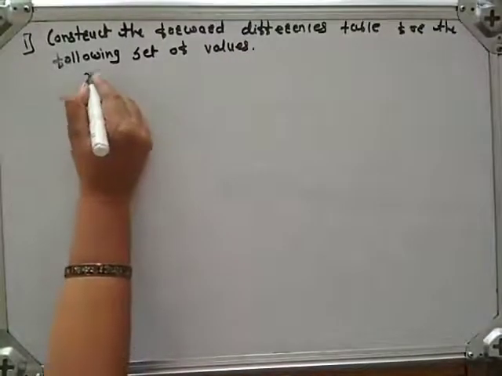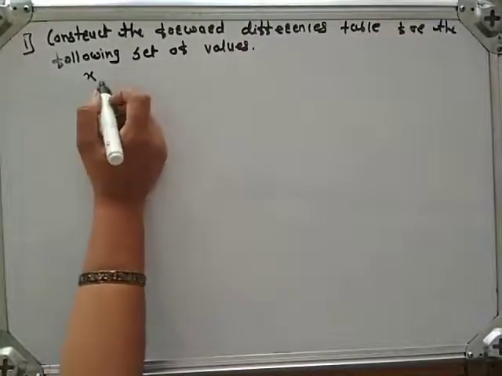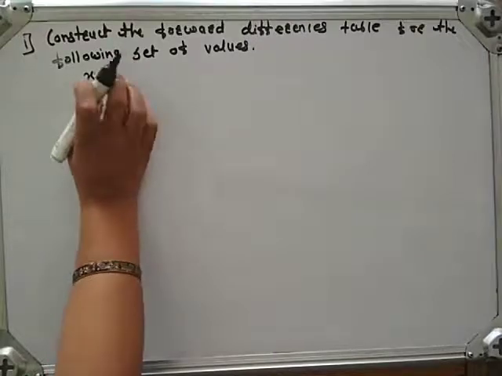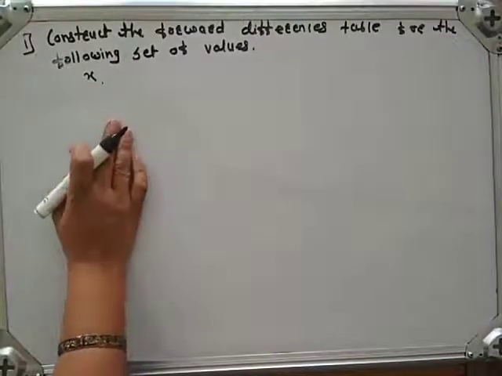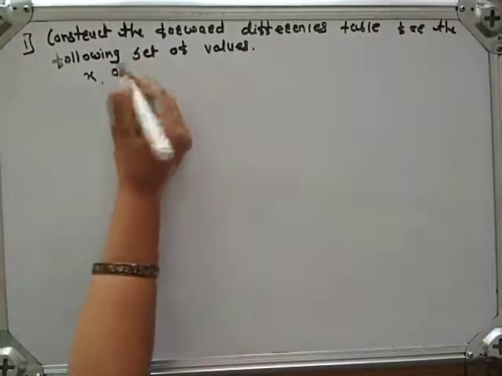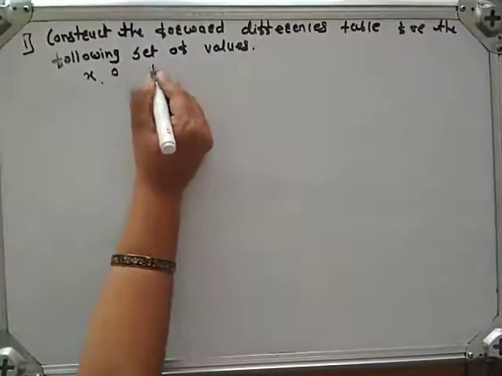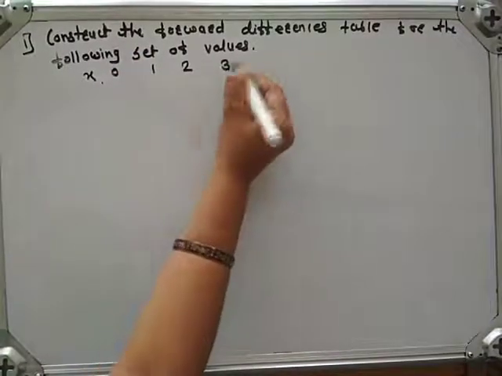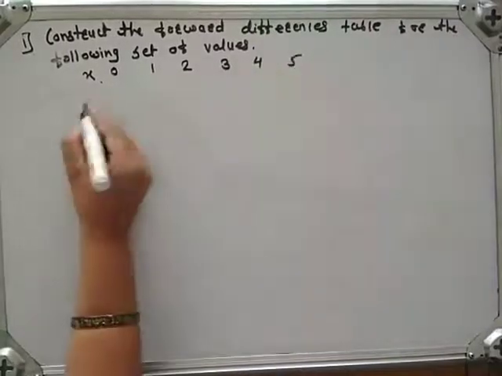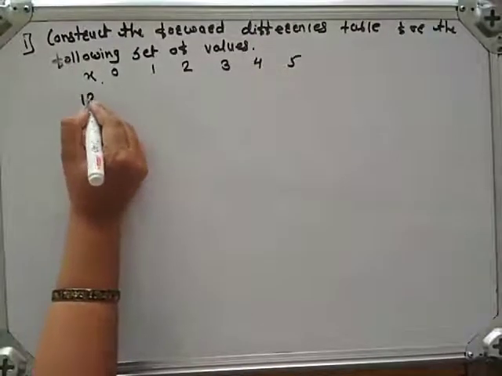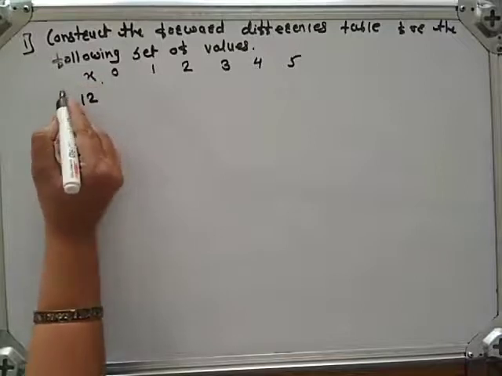In this problem, we have been given values of x and values of y. x is 0, 1, 2, 3, 4, 5, and f of x is the value of a function.